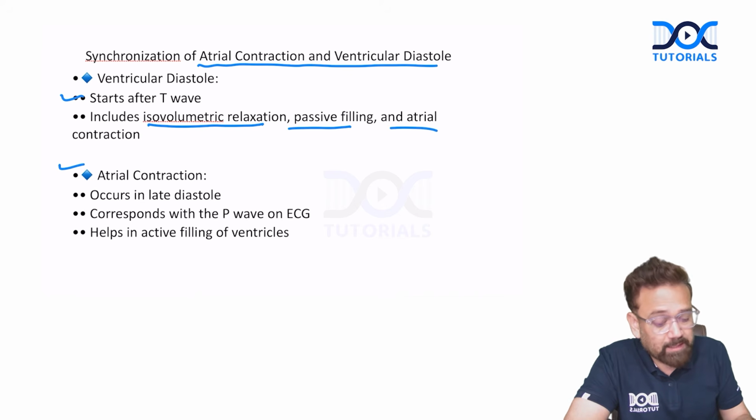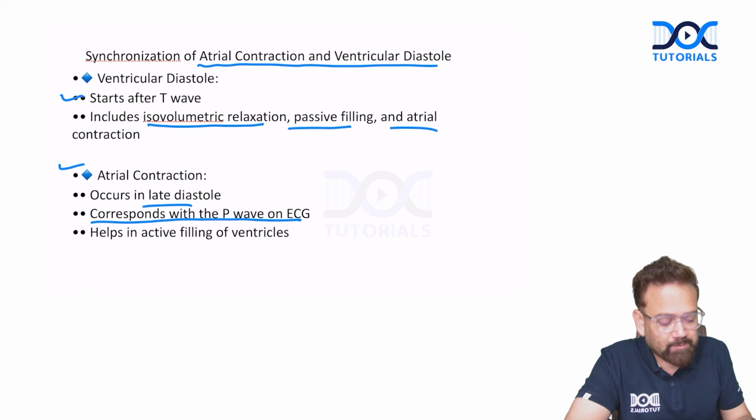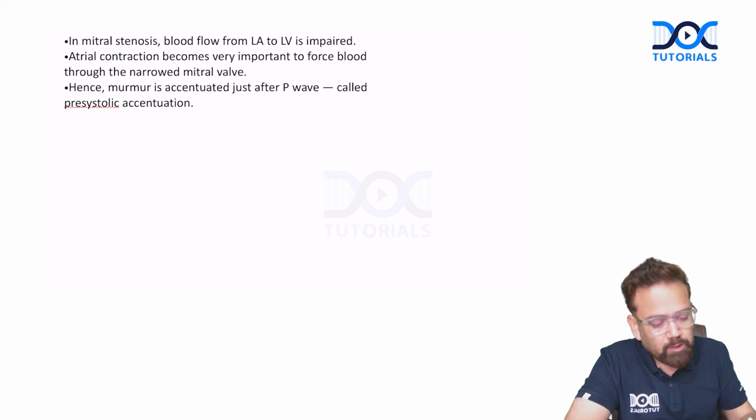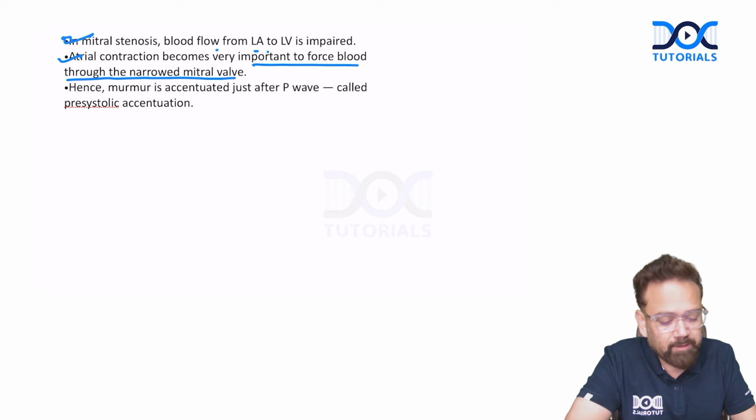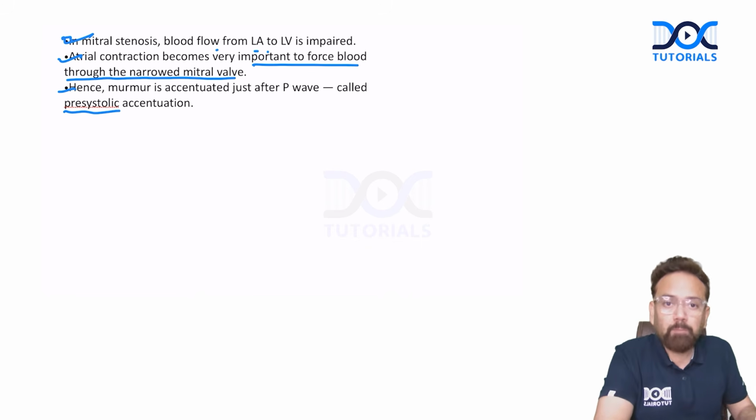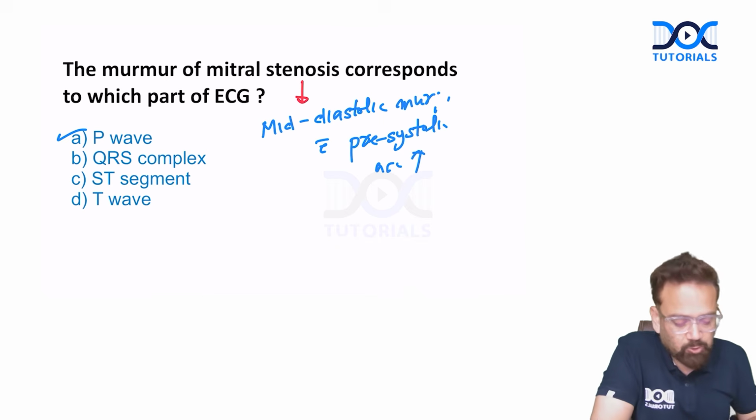Atrial contraction occurs in late diastole, corresponding with the P wave on ECG. It helps in active filling of the ventricles. So in mitral stenosis, blood flow from the left atrium to the left ventricle is impaired. Atrial contraction becomes very important to force blood through the narrowed mitral valve. Hence, the murmur is accentuated just after the P wave, called pre-systolic accentuation. Mid-diastolic murmur with pre-systolic accentuation.